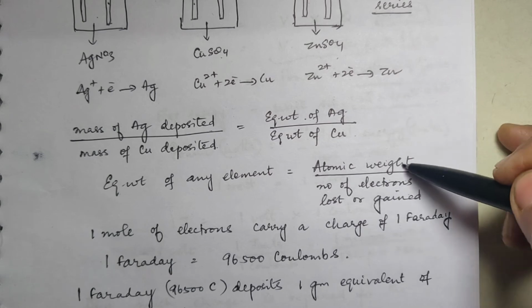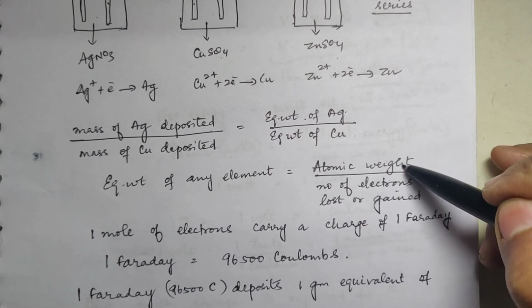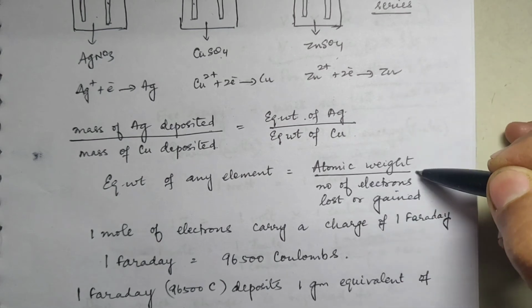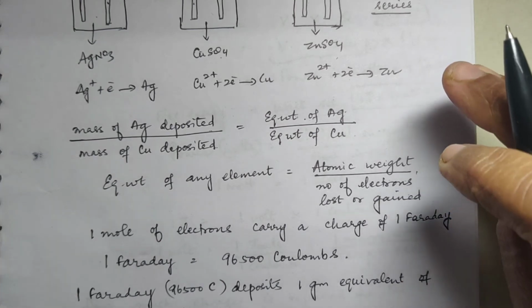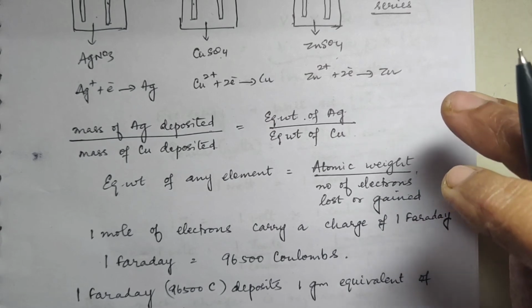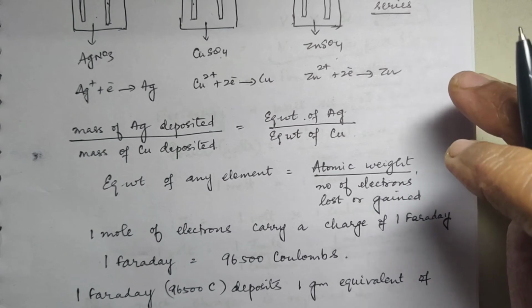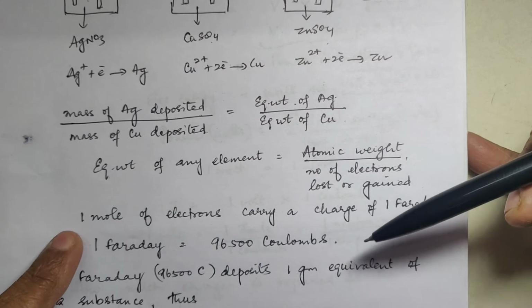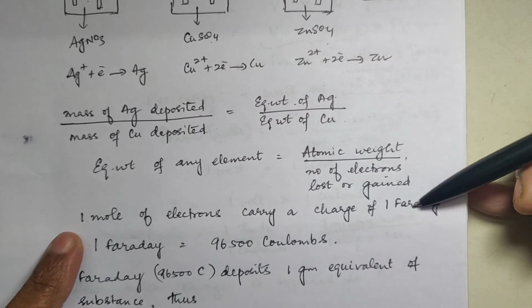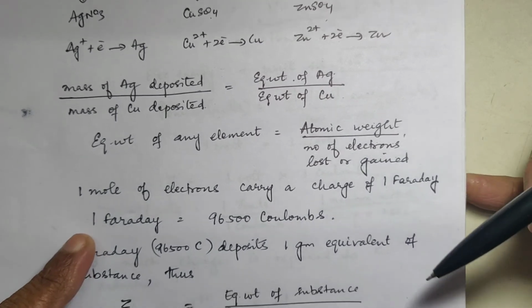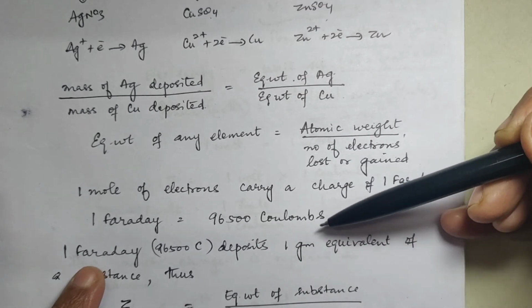Okay, atomic weight, you know. What is atomic weight? It is the mass of Avogadro number of atoms. Atomic weight of a substance is the mass of Avogadro number of atoms. Or if you talk about compound, then it is the mass of Avogadro number of molecules of that particular substance. Now, this I already told you, 1 mole of electrons, they carry a charge of 1 Faraday. Right? And what is 1 Faraday? 1 Faraday is nothing but 96,500 Coulomb.